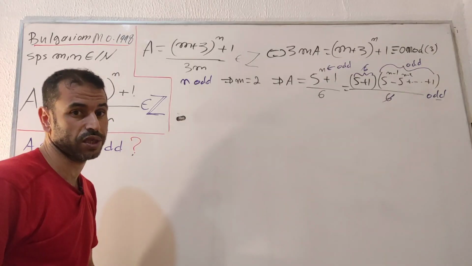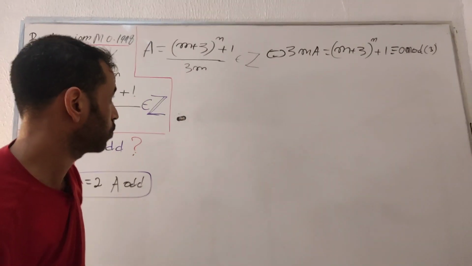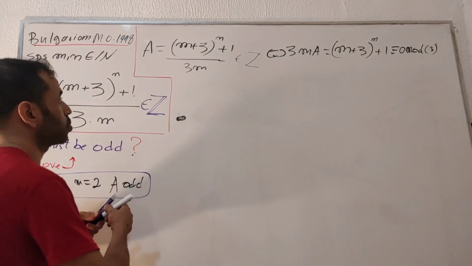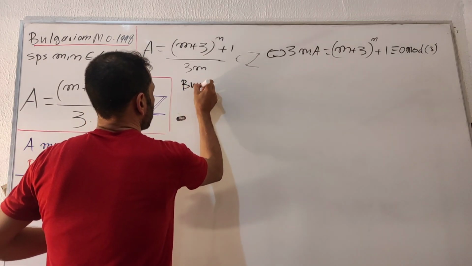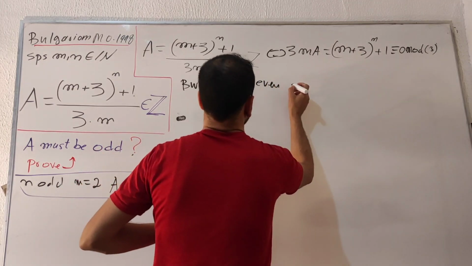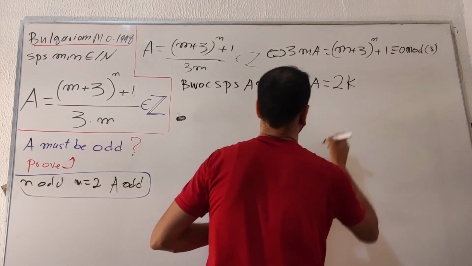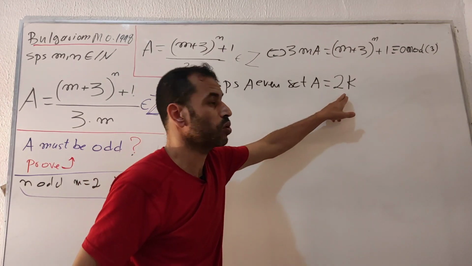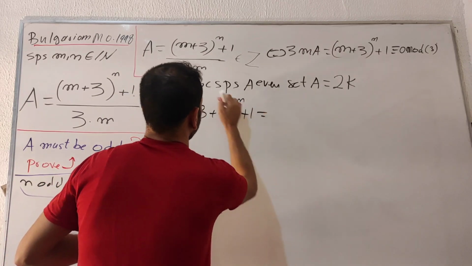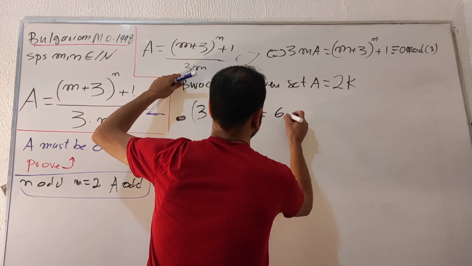Okay. Now let's go ahead and get started with the proof. Now we have collected enough information here. Now we are ready for the proof. Okay. We are going to assume, by way of contradiction, that this one is even. So by way of contradiction, suppose capital A is even. Let's replace capital A with 2k here. 3 plus m is raised to the n as an exponent plus number 1. This term will be multiplied by capital A, which is 2k. I get 6mk.